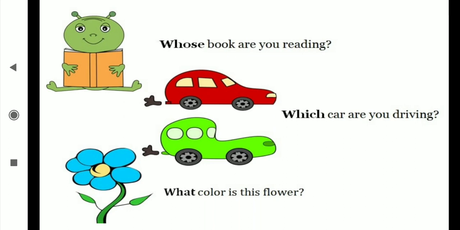Which car? Now car is the noun. Yeah, and before car what came? Which came, and they both come together. Is there any gap between? No. That's why which comes for the adjective. What color is this flower? Then color, for that which came. What came? Then what also comes for the adjective.